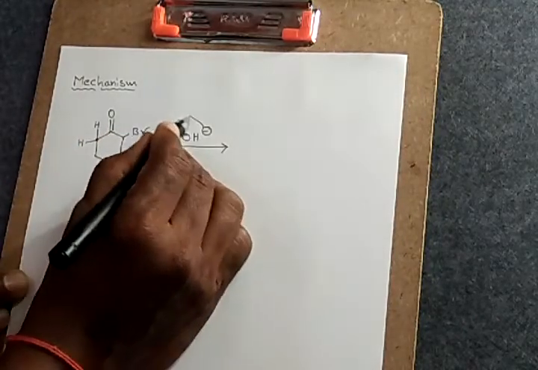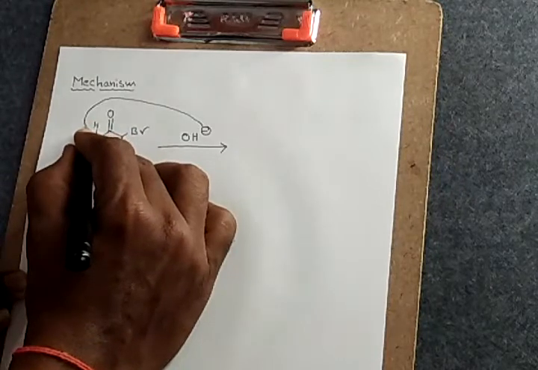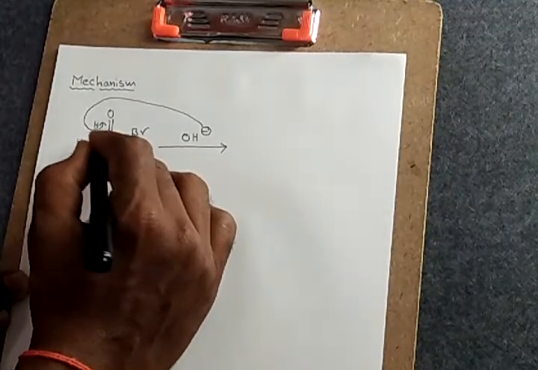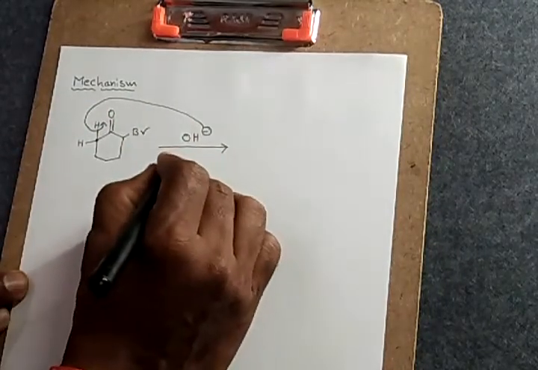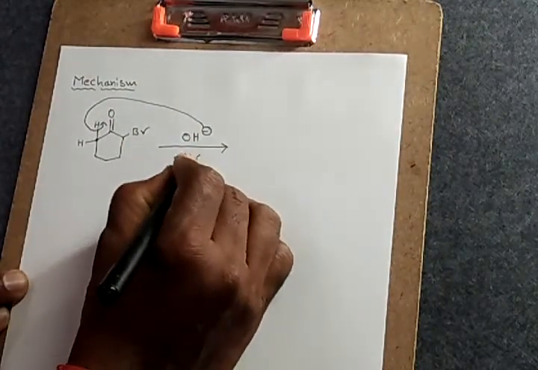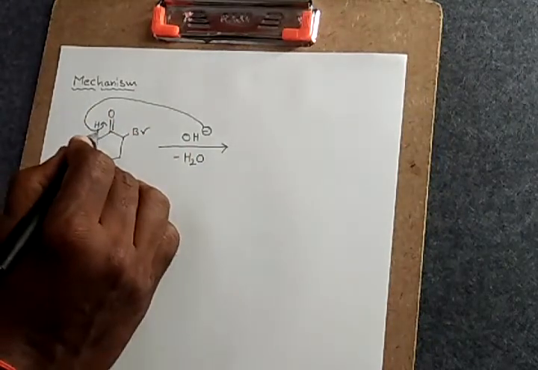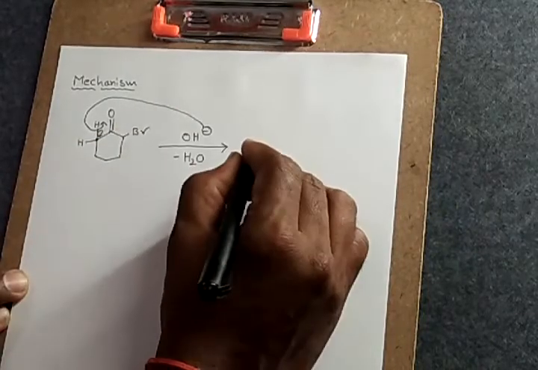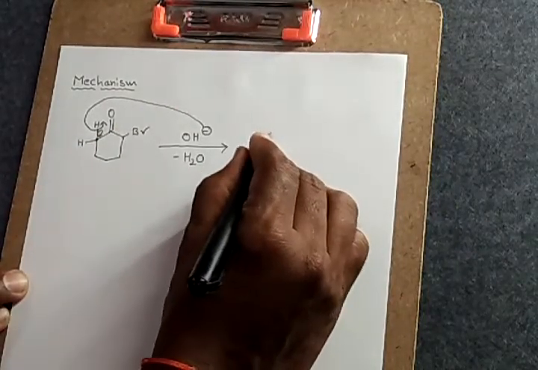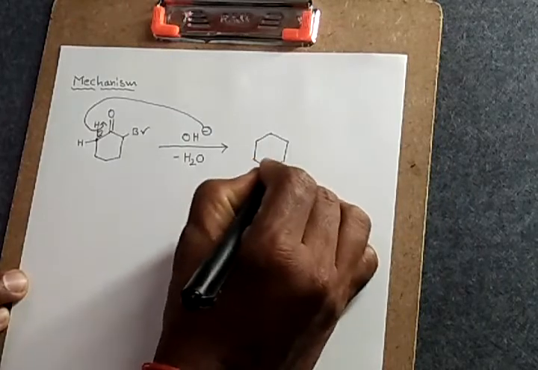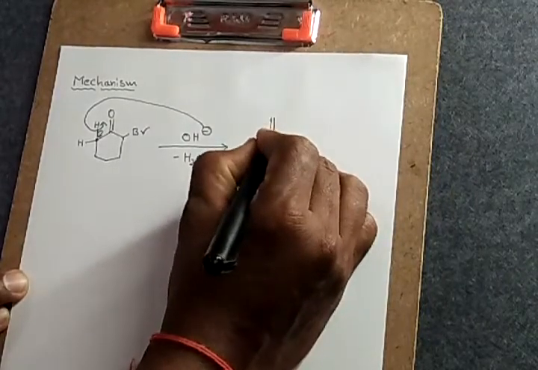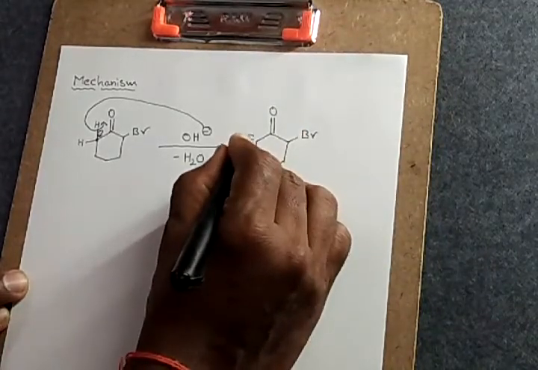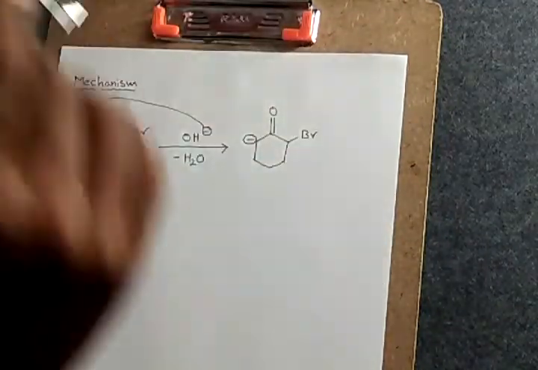So this OH minus attacks one of the hydrogens on this carbon and becomes a water molecule and leaves the system. Then this C-H bond is entirely transferred onto the carbon, forming a carbanion. That means the negatively charged carbanion is formed in the first step.